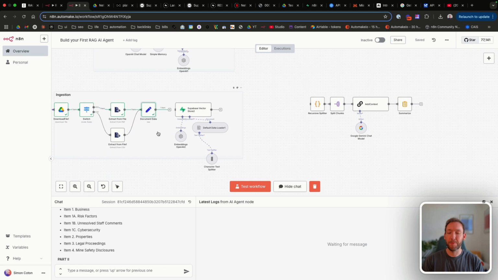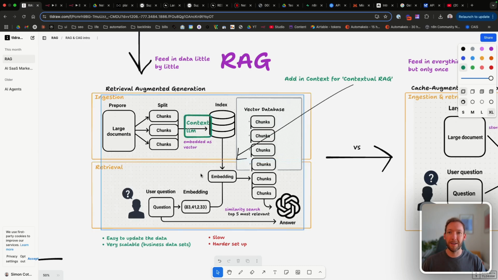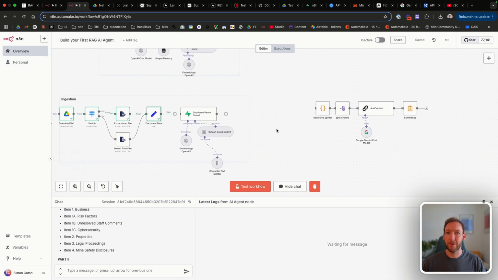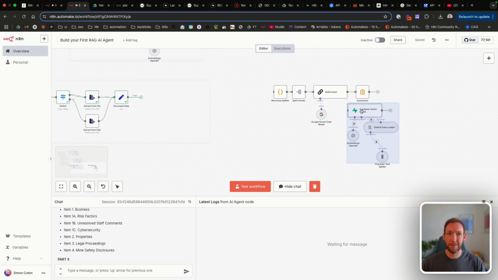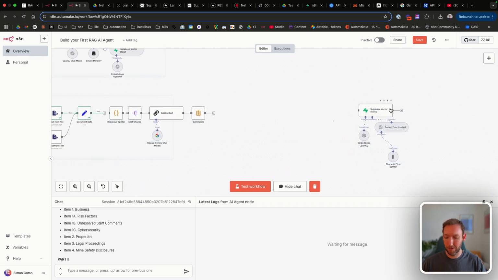So we've made the input to ingestion dynamic based on a folder. We've extracted the content from the folder and allowed for multiple file types. If we just revisit our document here, the next stage is splitting it into chunks and adding the context to those chunks. So that's where this new part of the workflow is going to come in before we eventually add it back into our vector database. And we're going to create a new table to add that into. So I've got to remember to do that.